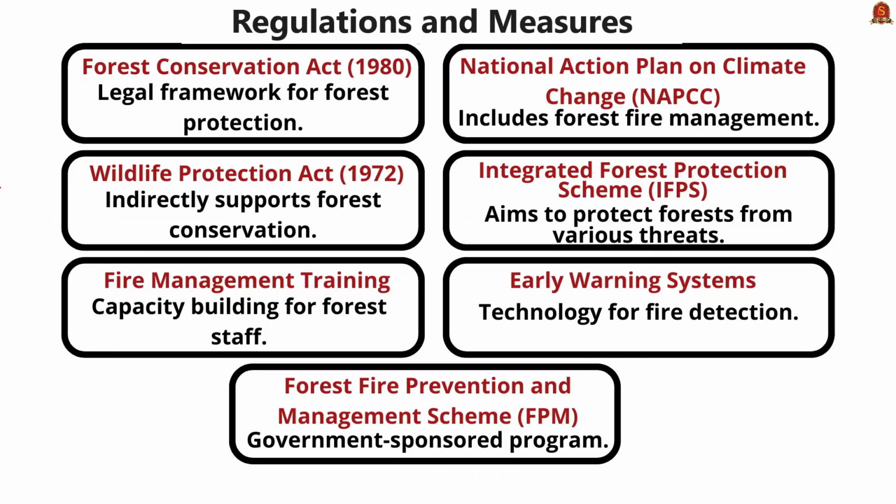Now let us see some of the regulation and measures taken for forest fire in India. The first important thing is the Forest Conservation Act 1980. It provides a legal framework for forest protection. Then secondly, the National Action Plan on Climate Change, NAPCC. It includes forest fire management. Then the Wildlife Protection Act 1972. It indirectly supports forest conservation. Then comes the Integrated Forest Protection Scheme. It aims to protect forest from various threats, including the forest fire.